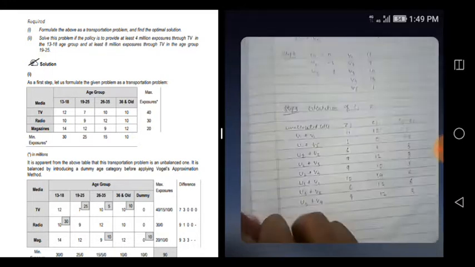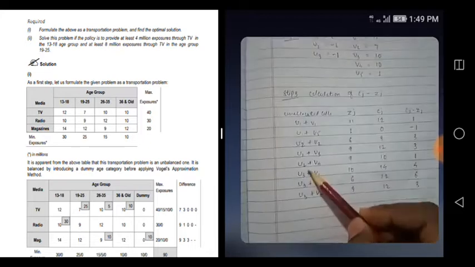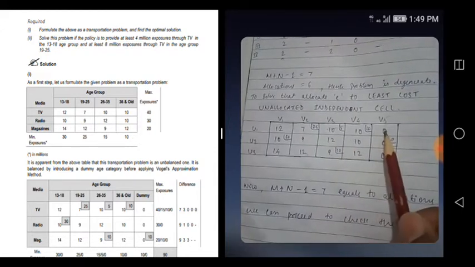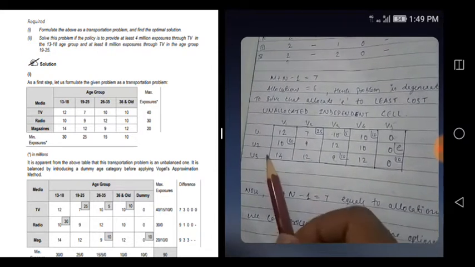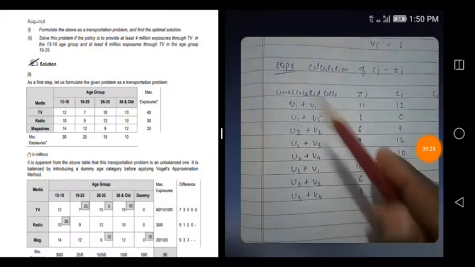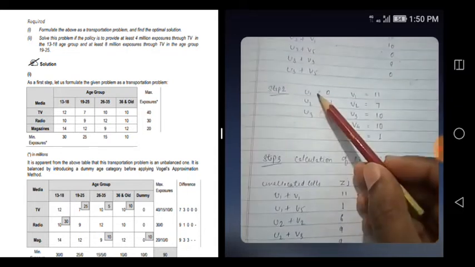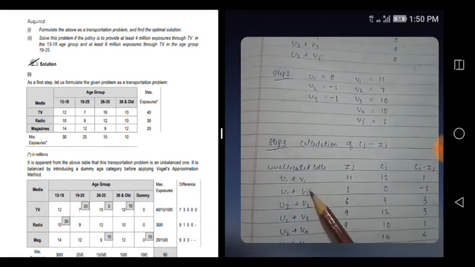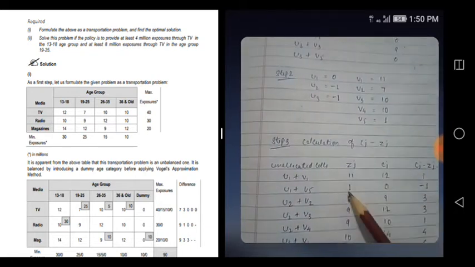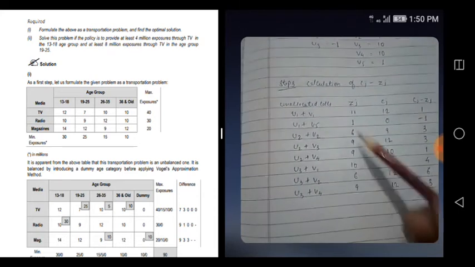Then the calculation of Cj minus Zj: for all the cells that are unallocated, this one, this one, this one, this one, this one, this one, everything you will write down here. Then Zj is nothing but u1 plus v1, you'll find it from here: u1 plus v1, 11, u1 plus v5, 1. Like that you will calculate this Zj here.